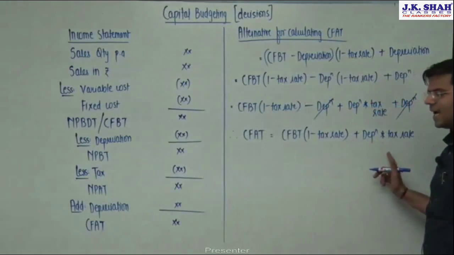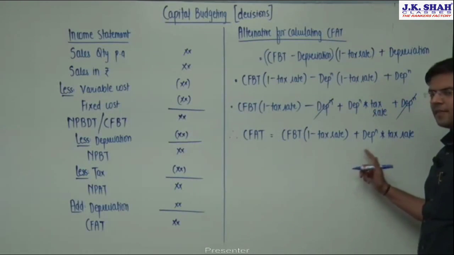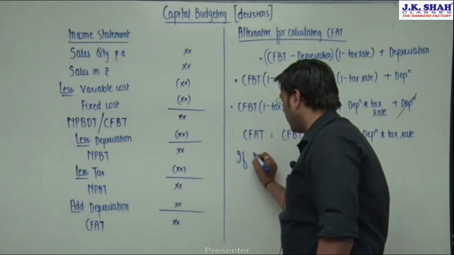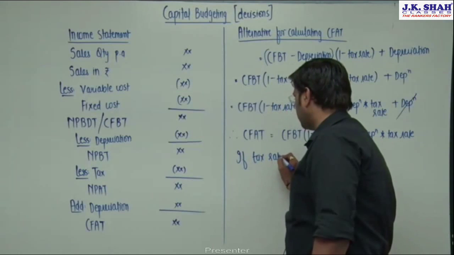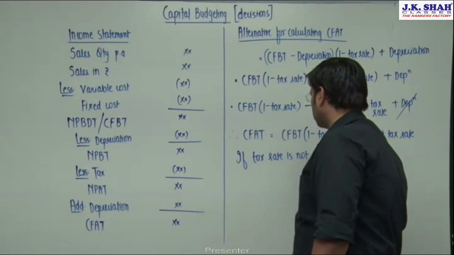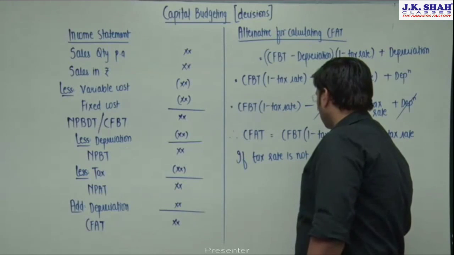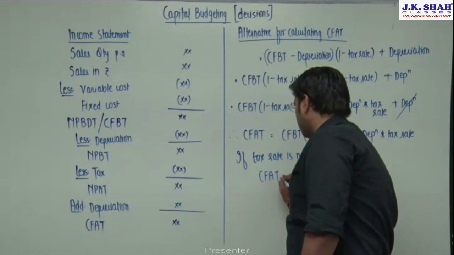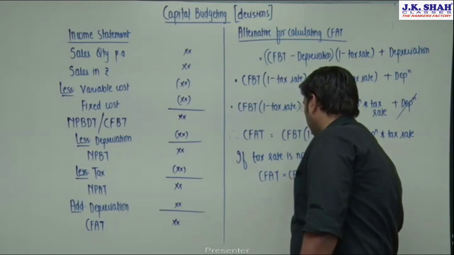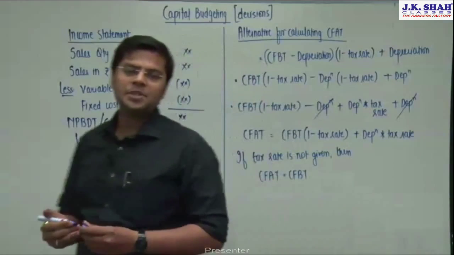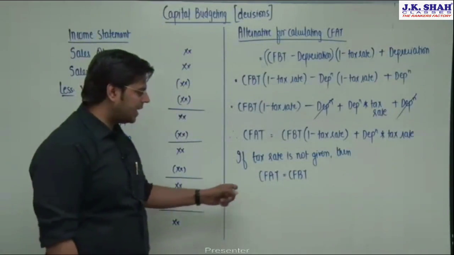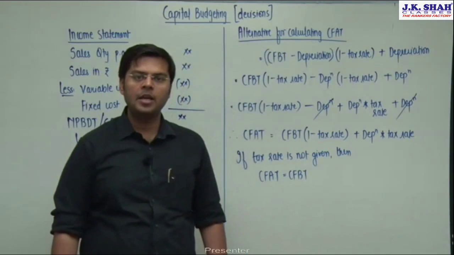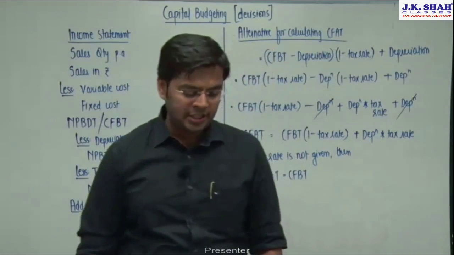If the question is silent about tax rate, if we do not have any information about tax rate, then we can also conclude that if tax rate is not given, then cash flows after tax will become equal to cash flows before tax. In absence of information about tax rate, cash flows after tax, that is CFAT, will be equal to CFBT. I hope everyone has followed till now.